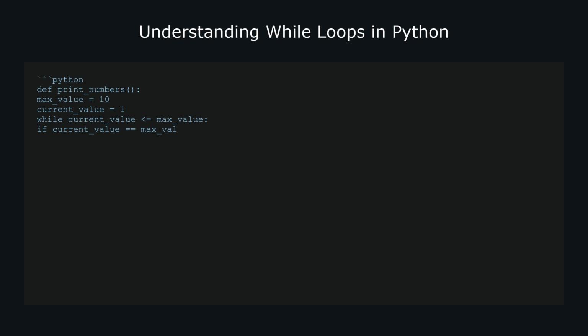print_numbers(). This code initializes a variable i to 1, and as long as i is less than or equal to 10, it prints the current value of i and increments it by 1. Once i exceeds 10, the loop exits.